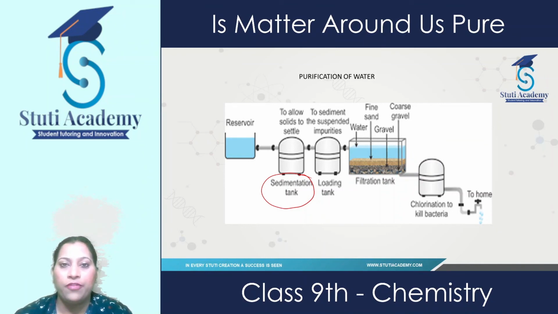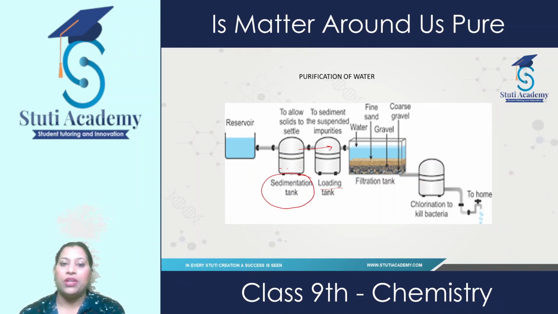By the process of sedimentation, particles being heavier in weight settle at the bottom of this sedimentation tank. Then impurities are settled at the bottom, and the rest of the liquid is transported to the loading tank, where the suspended particles are present and they keep floating.